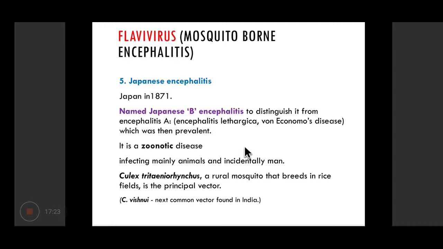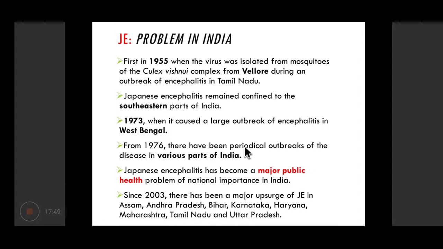Culex tritaeniorhynchus is a rural mosquito, and it is the principal vector for this disease. Another species of Culex, Culex vishnui, is the next most common vector found in India. So these two mosquitoes, Culex tritaeniorhynchus and Culex vishnui, are common vectors for Japanese encephalitis. Japanese encephalitis in India was first identified in 1955 when this virus was isolated from mosquitoes in Vellore during an outbreak of encephalitis in Tamil Nadu.